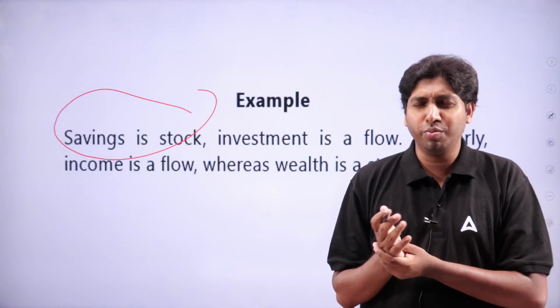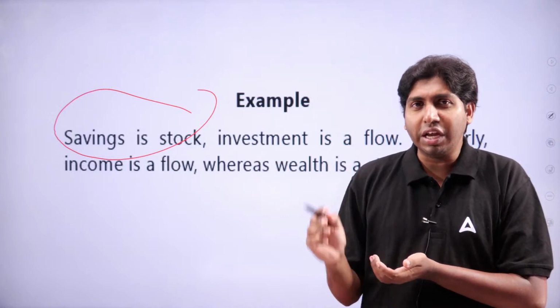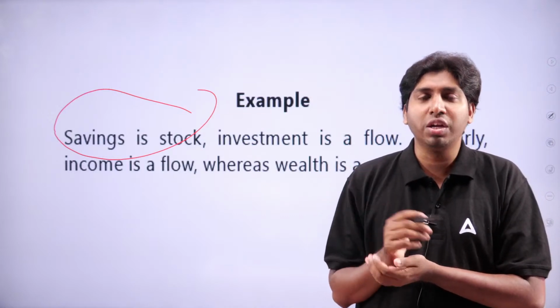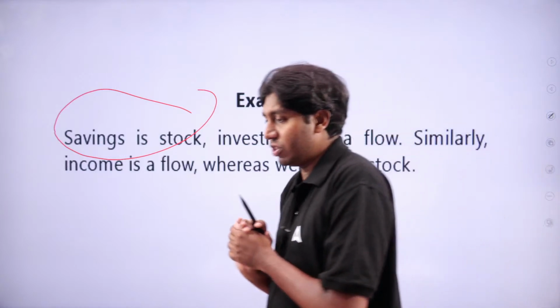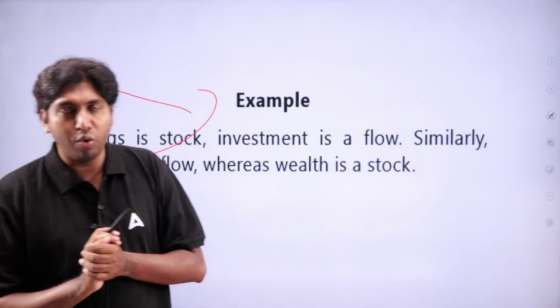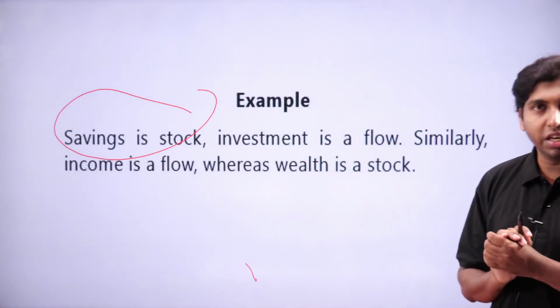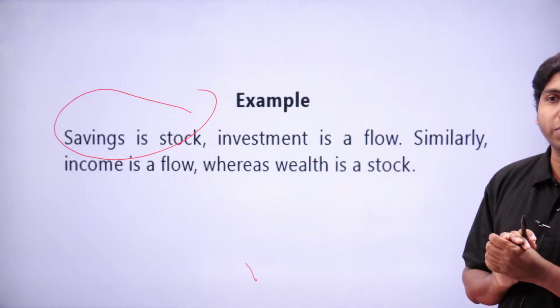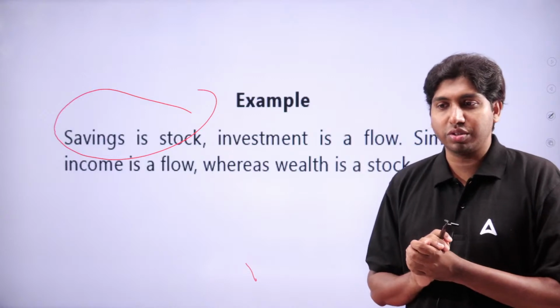For example, you purchased machinery for your business, and that machinery will continuously provide you with goods and services. So, investment is considered a flow. Income is a flow. If I am getting income this month, then next month also I will get income. So it is a continuous process.